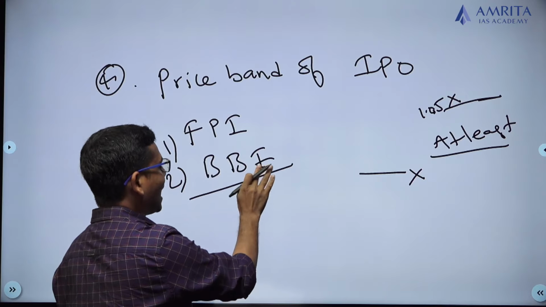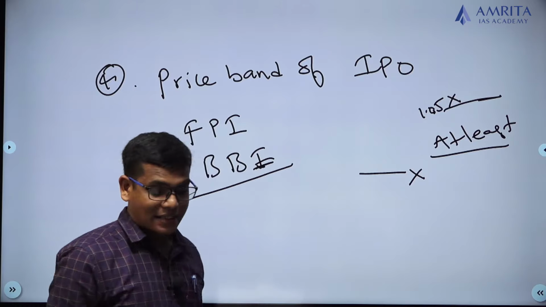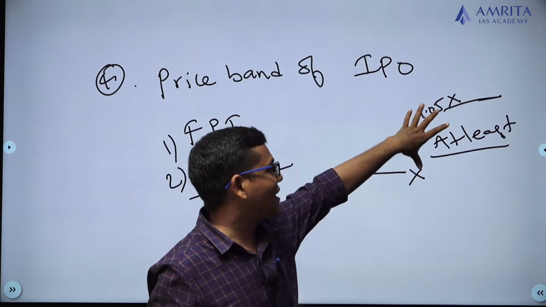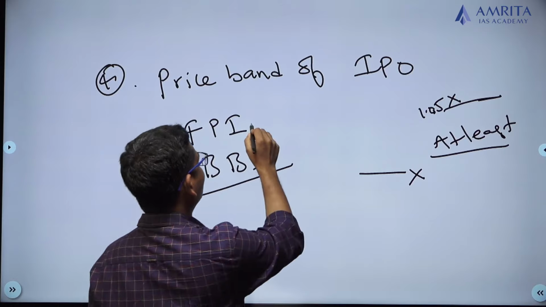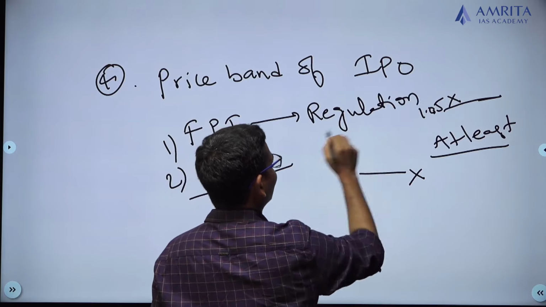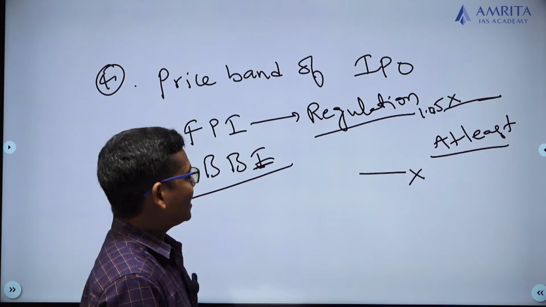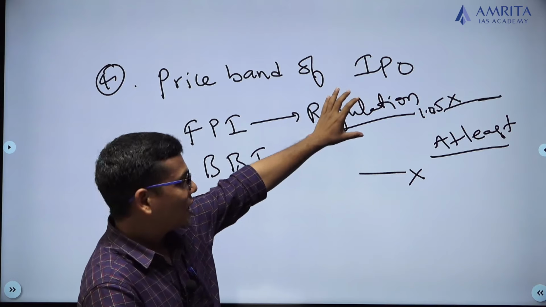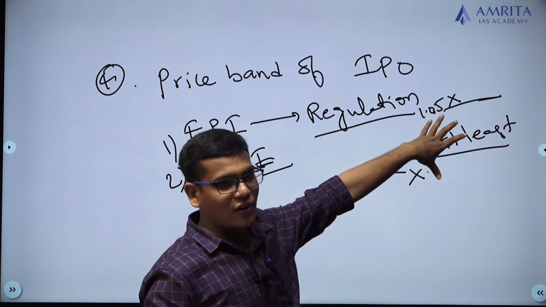Fixed price issue means I am giving the shares all at the same price, at a fixed price. Book built issue means the price will vary within a band. Now if it is a fixed price issue, it comes with a lot of regulations. Even retailers can easily subscribe to this. But if you use FPI, that means fixed price issue, you need to follow all these regulations. But if you use book building with a band, you need not follow the regulation.